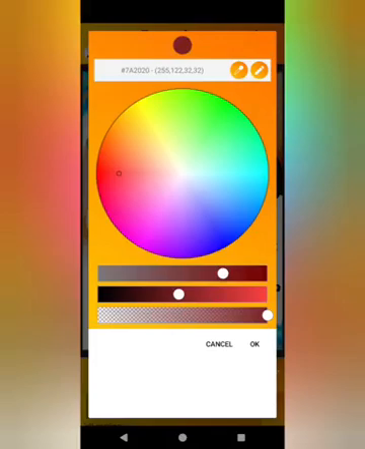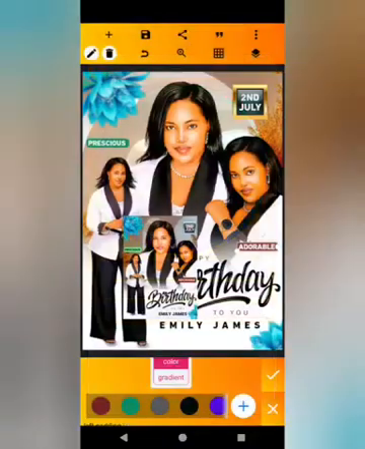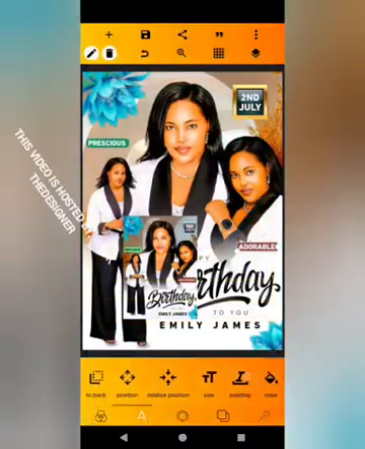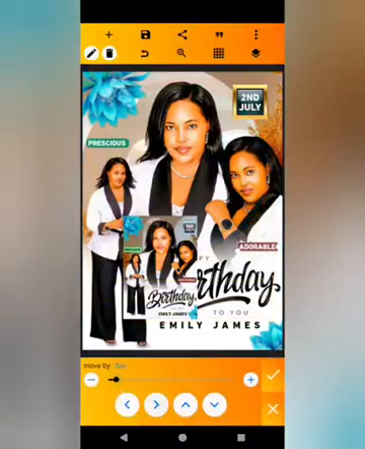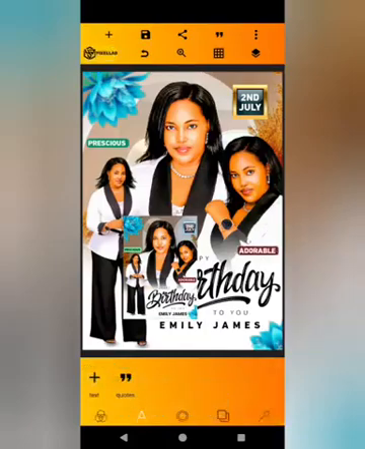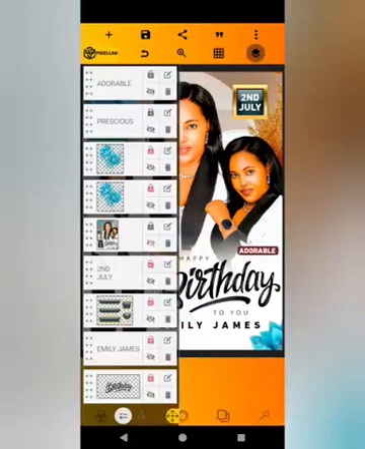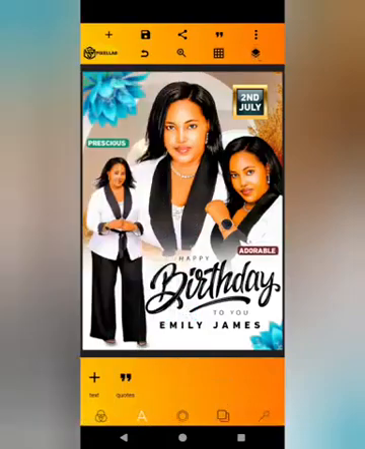So you can check on the color code, that is #7A2020, then you click on it. I think we are almost done. Yes, now let us move this one, and then we consider it done like that.